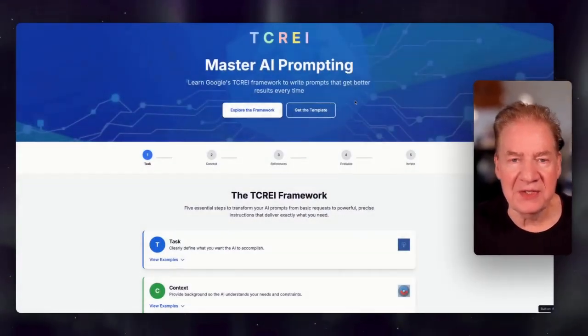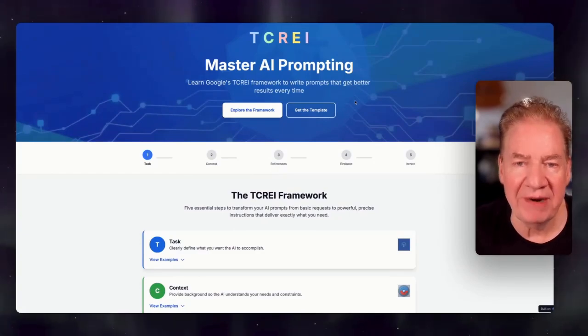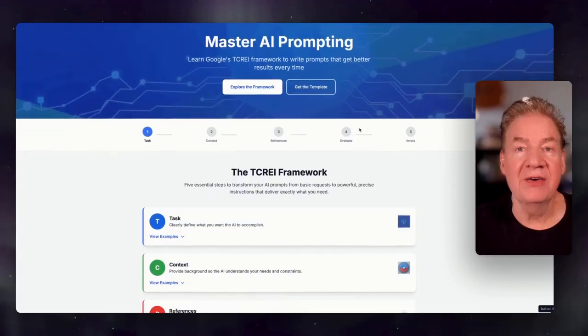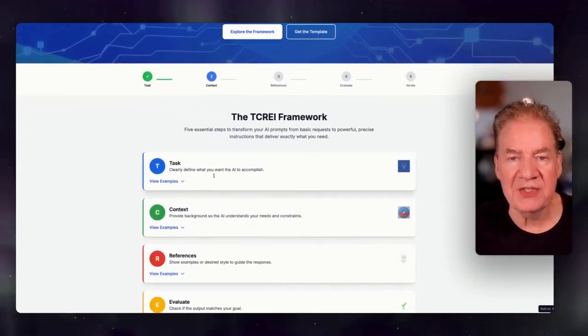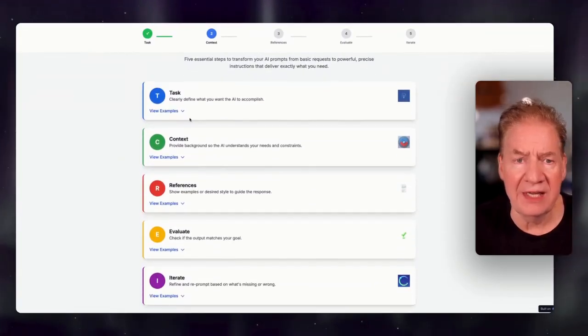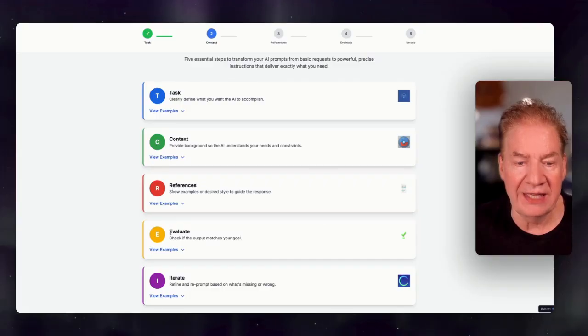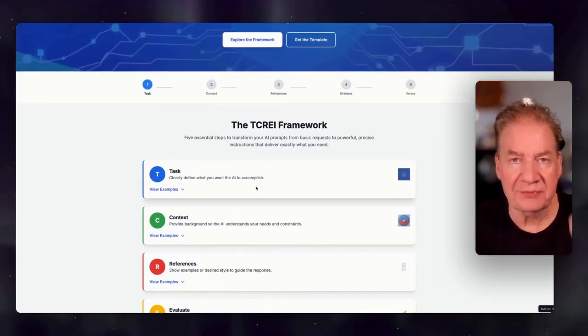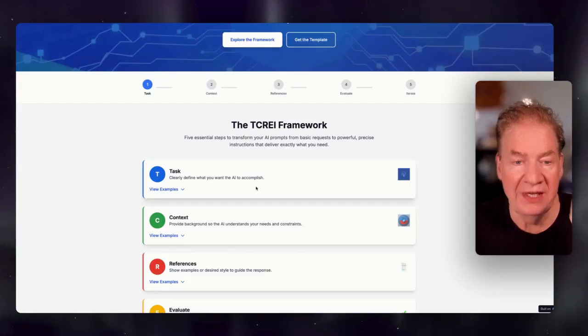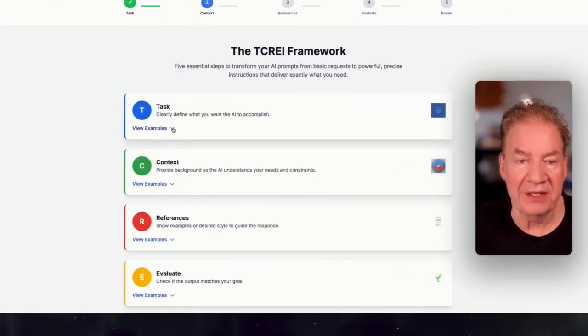All right, so this is the Google TCREI framework, and we're going to start writing the prompts the best way we can. So basically, let's summarize it here. TCREI: task, context, references, evaluate, iterate. And we're going to break this down by showing you some examples. And again, at the end, you're going to get the template.